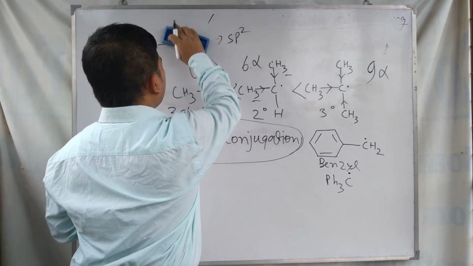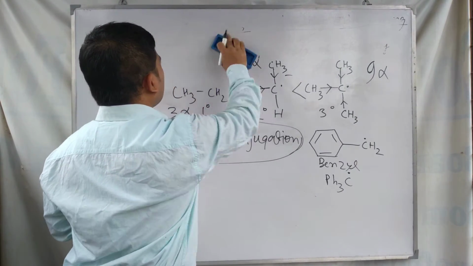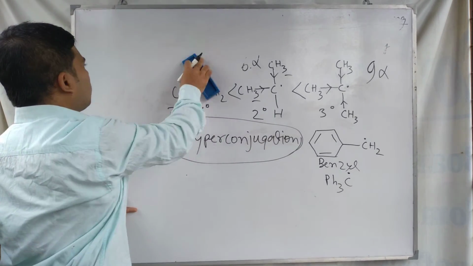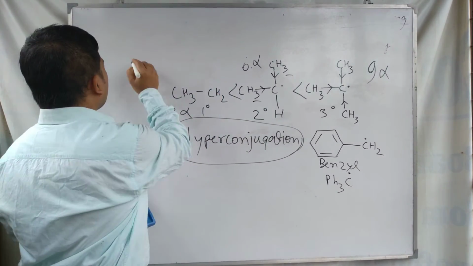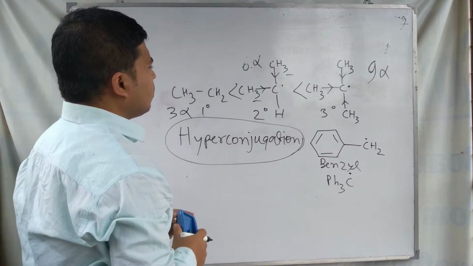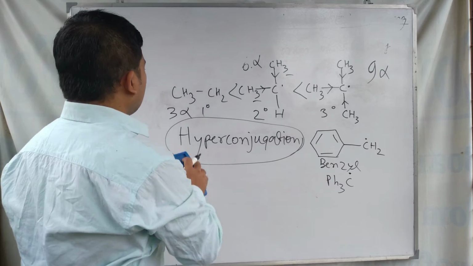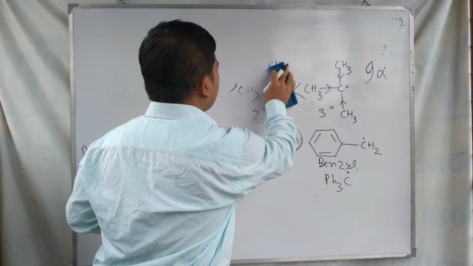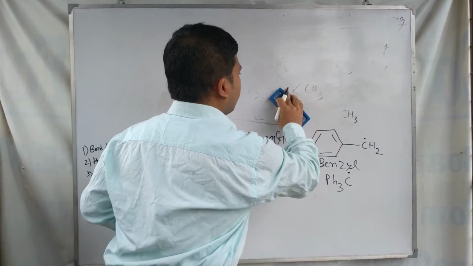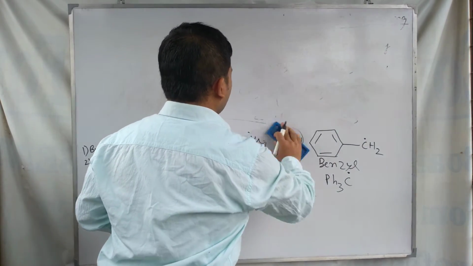Here hyperconjugation takes place through the overlap between the sigma orbital and the pi orbital or the p orbital. So look at this hyperconjugation in detail. We can draw the hyperconjugative structures for primary, secondary and tertiary radicals.